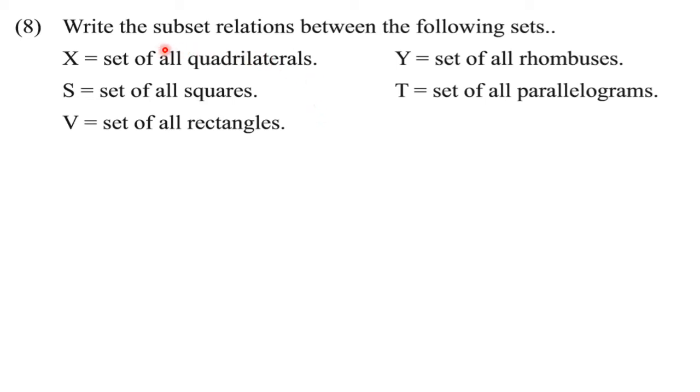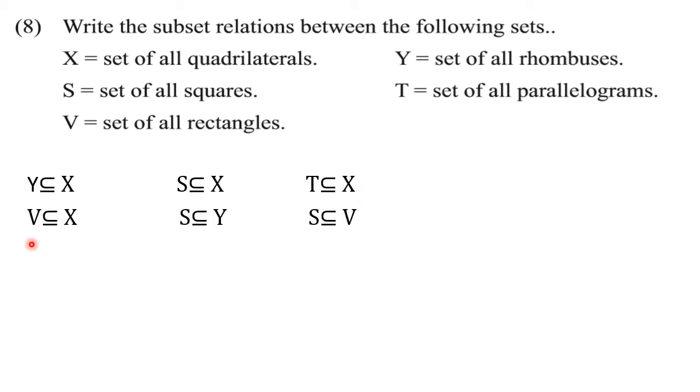Now to write down the subset relationship here, you need to have the knowledge from geometry. You have studied in geometry the types of quadrilaterals and their properties. So what you can say here is rhombus, square, parallelogram, rectangle, all these are quadrilaterals. So 4 relationships we can write very clearly. See, Y is subset of X, S is subset of X, T is subset of X, and V is subset of X. Everywhere you can find that X is written on the right hand side.